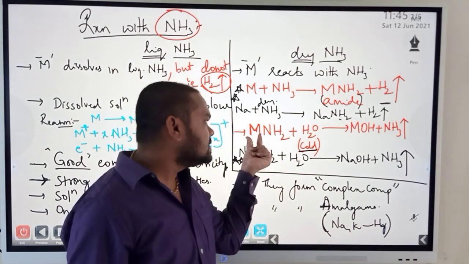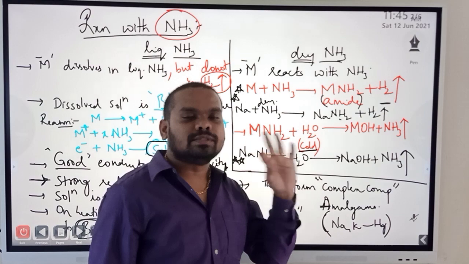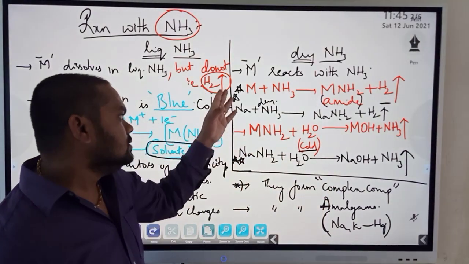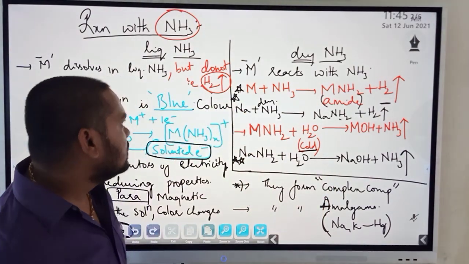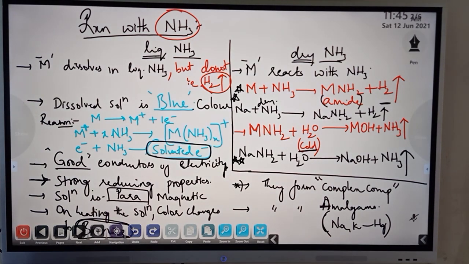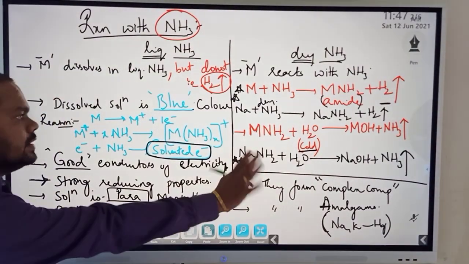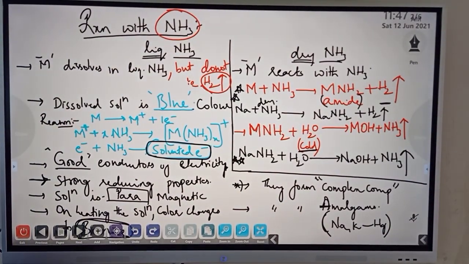I've just generalized. M stands for any metal: sodium, potassium, rubidium, cesium. Fine. These are the reactions that you must know, and apart from that, nothing else. So just note this down. Alright, so I hope it is understood clearly. Very important as well. Now let's move to the next one.